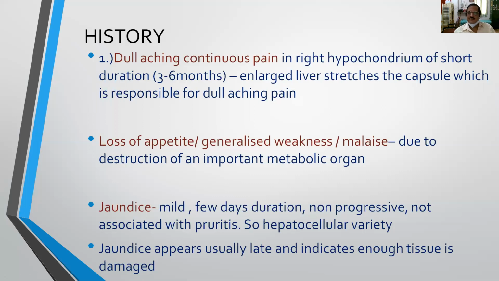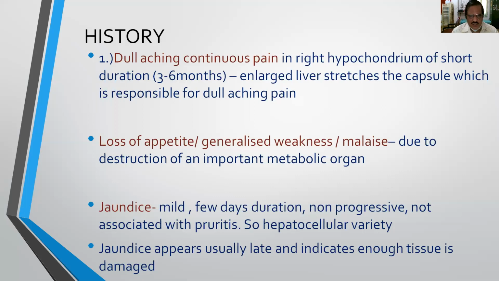And most of the times, the cause for pain is because of the enlarged liver, which is causing stretching of the capsule of the liver. So that is dull aching pain in the right hypochondrium. And the next most important symptom is loss of appetite, generalized weakness and malaise. So this is because of the destruction of an important metabolic organ, because liver is having so many metabolic functions. I already told in the liver functions. So the patient will have loss of appetite, generalized weakness and malaise.